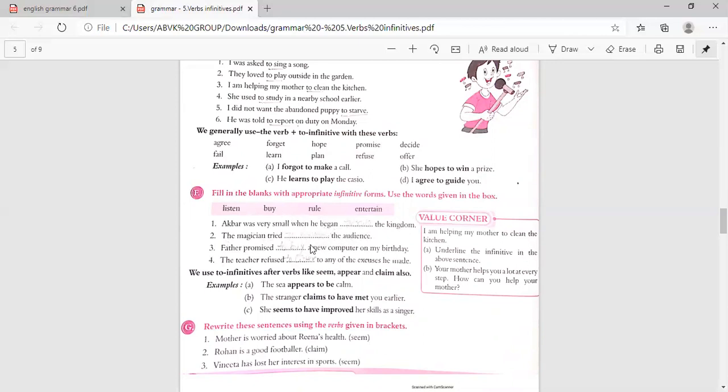To entertain the audience. Father promised to buy a new computer on my birthday. Father promised to what? To buy a new computer on my birthday. The teacher refused to listen to any of the excuses he made. So the teacher refused to listen to any of the excuses he made.